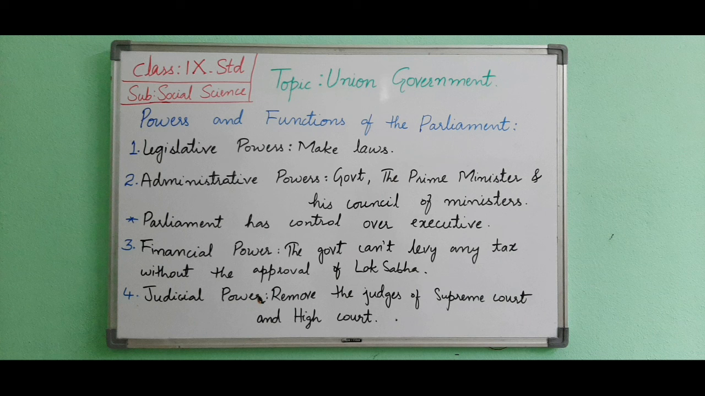The next power is judicial power. Both the houses of the Parliament have the authority to remove the judges of the Supreme Court and the High Court through a motion of impeachment. Here we will see the meaning of impeachment. A motion of impeachment is used to bring an accusation against a person. A majority vote is needed to put that accused on trial. It is called a motion of impeachment.